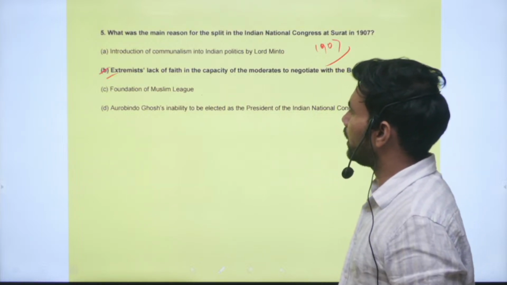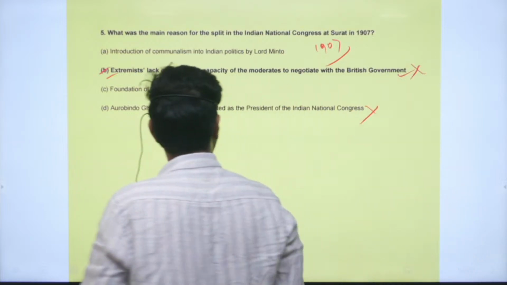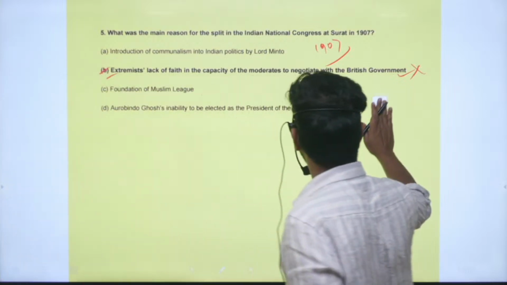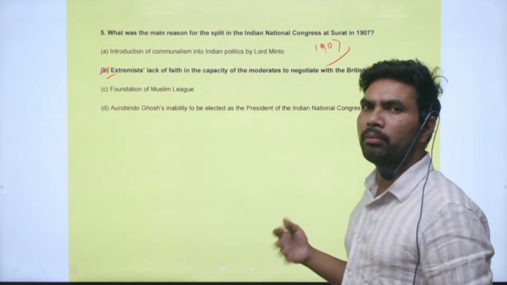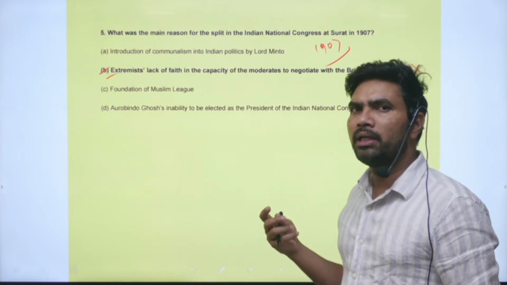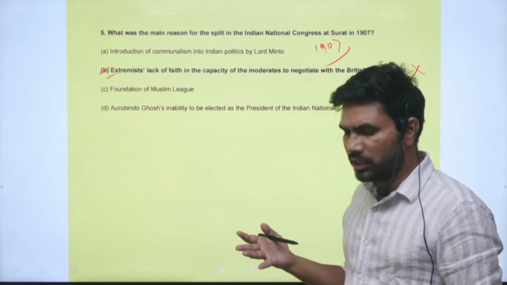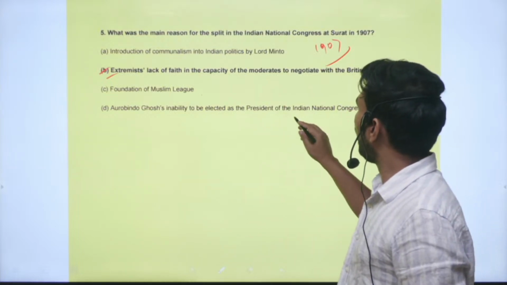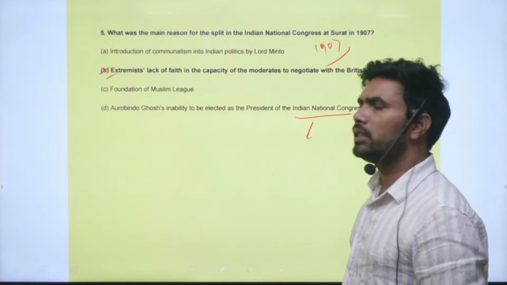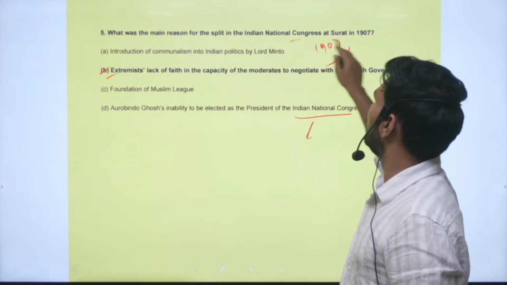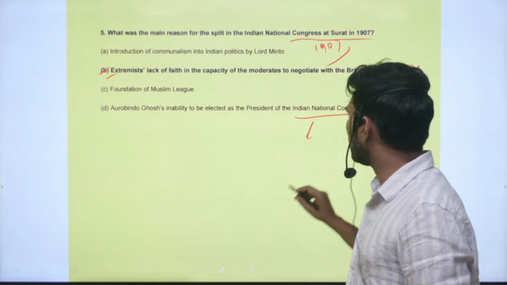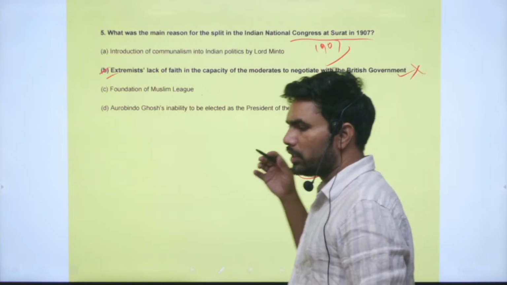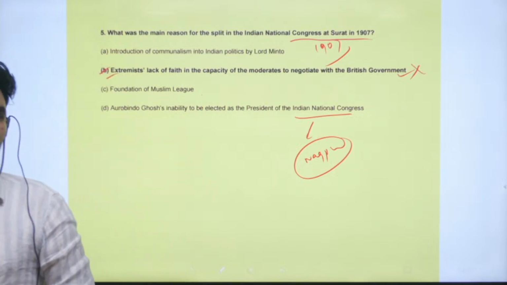This is also incorrect. Aurobindo Ghosh's inability to be elected as president of the Indian National Congress. Actually here, the extremists decided that Bal Gangadhar Tilak should be made president of the Congress. To avoid that, they deliberately shifted that year's annual meeting to Nagpur. Nagpur at the time was part of Bombay province.